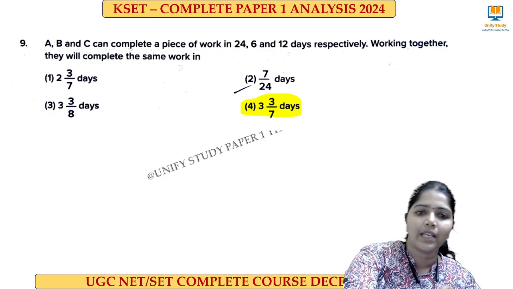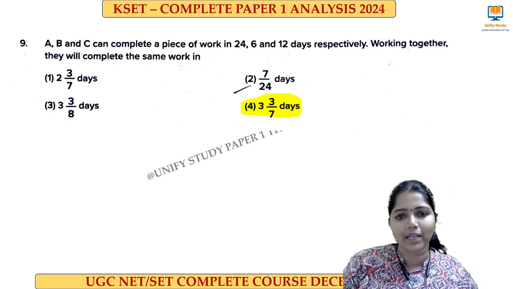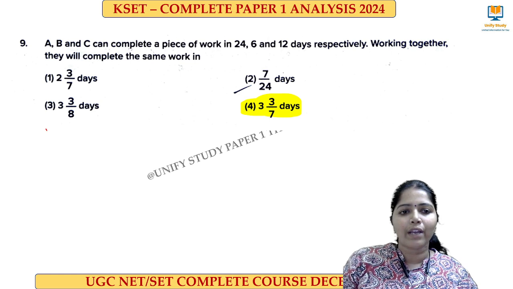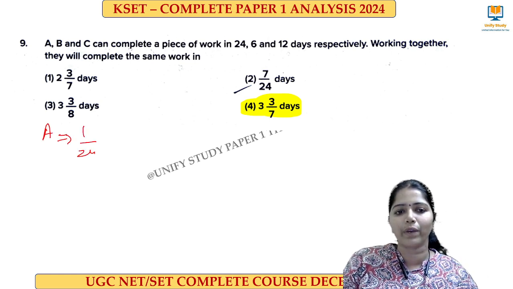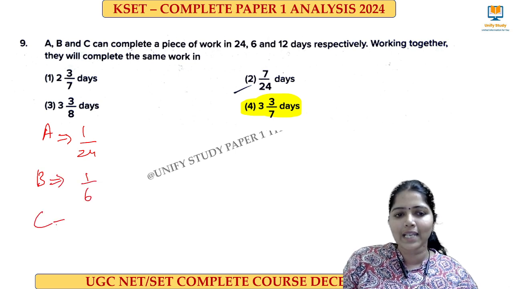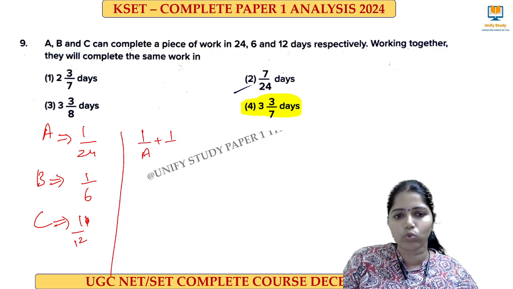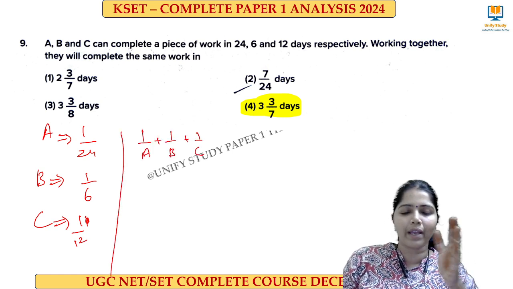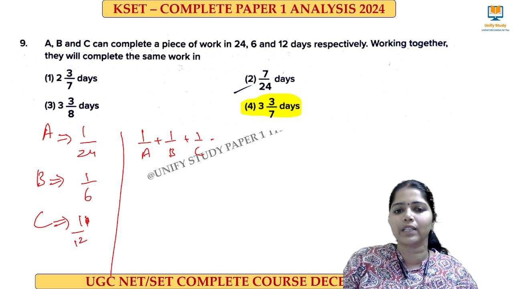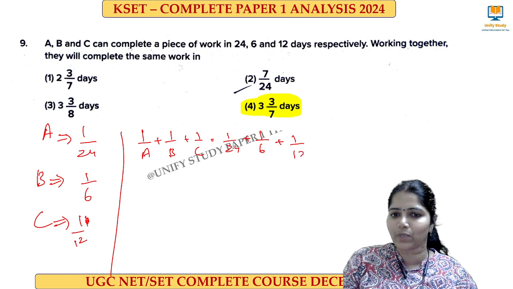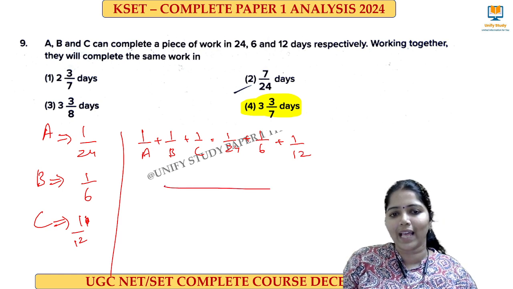Okay, right. Next question, a question from mathematical reasoning. If A's 1 day's work is equal to 1 by 24, B's 1 day's work is equal to 1 by 6, C's 1 day's work is equal to 1 by 12. So if they work together, what is A, B, C's 1 day's work together? So we have to add 1 by 24, 1 by 6 plus 1 by 12. When I do it, I'll get the LCM as 24.